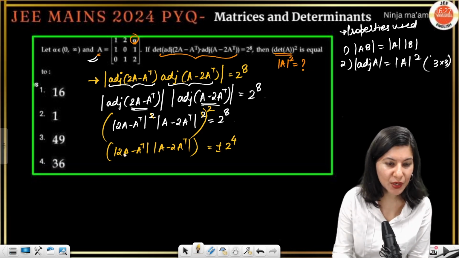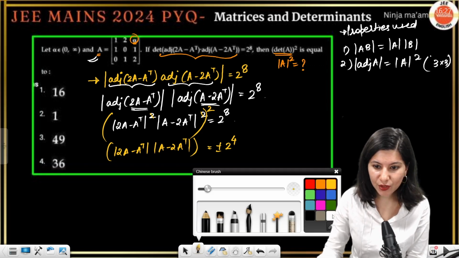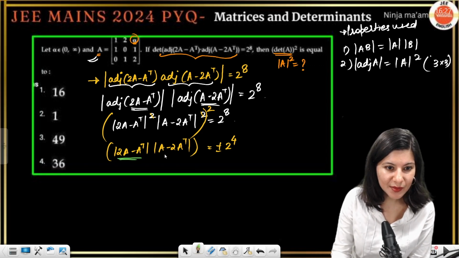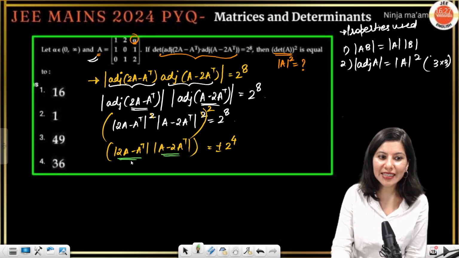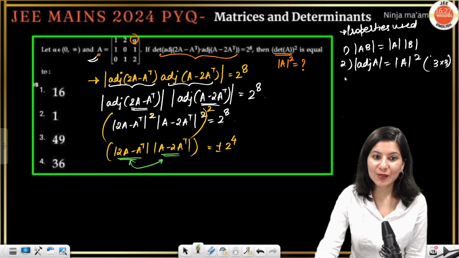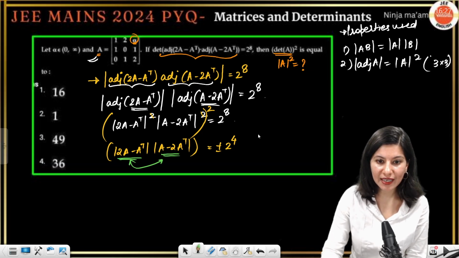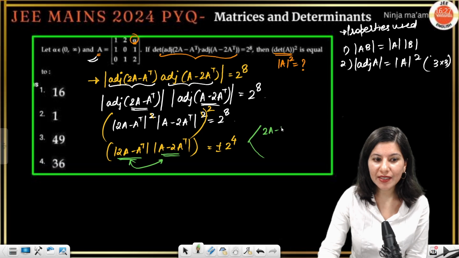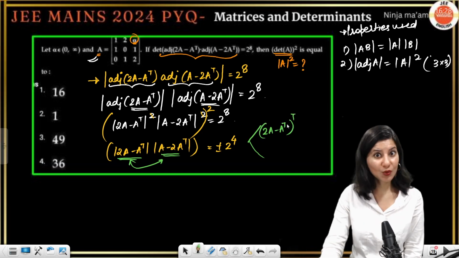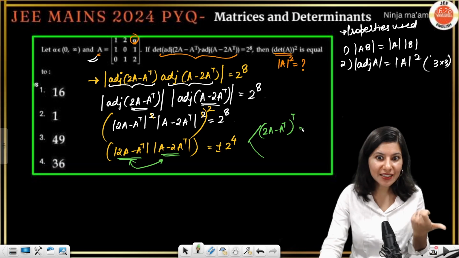One more property I'm going to use, because can you see here that this is 2A minus A transpose, and this is A minus 2A transpose. So these two are transpose of each other, right? If I take 2A minus A transpose whole transpose, you know the formula, just apply the individual transpose.